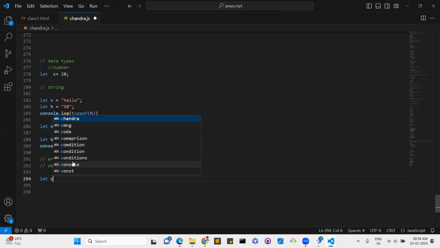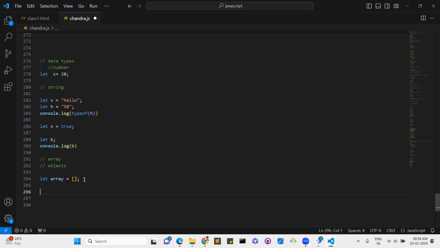For example, let c equal to an array. By using square brackets, it will convert to an array. And similarly, an object becomes like this, with curly brackets. So these are the array and these are the objects.